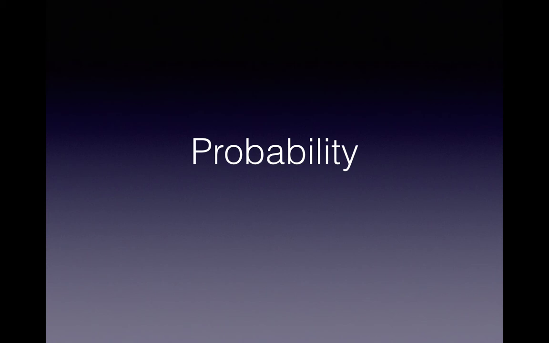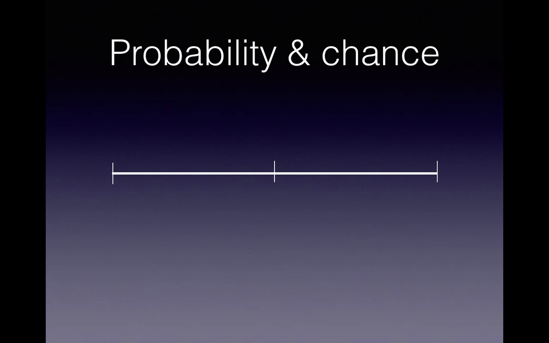Okay, so probability and chance, this is the first class. So probability describes the likelihood of something occurring, and we normally describe it along a continuum or a line or a spectrum that ranges from impossible all the way down to certain. Now in the middle then we have 50-50 chance.